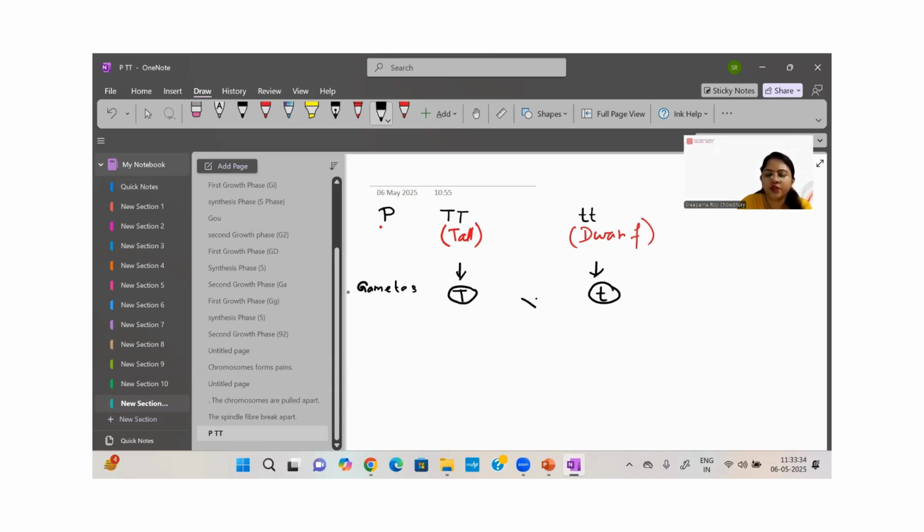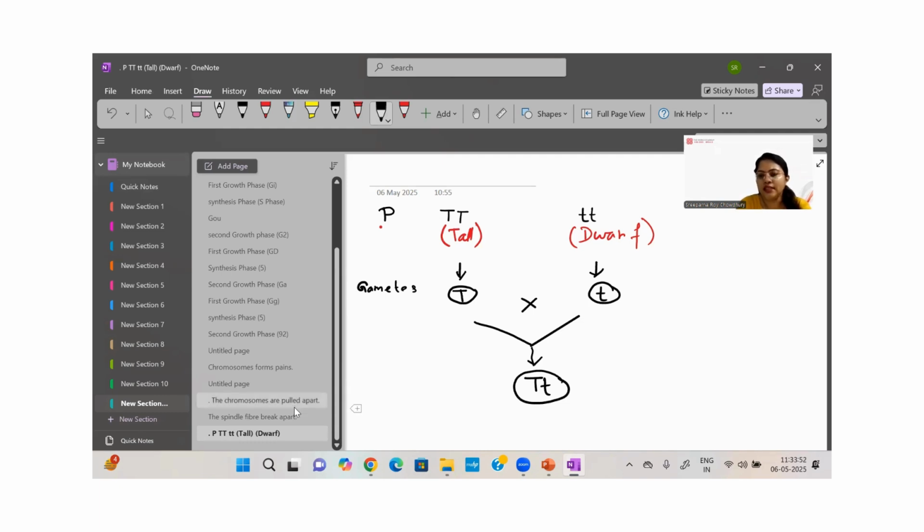This will be crossed, and the fusion of two gametes will give a tall plant.